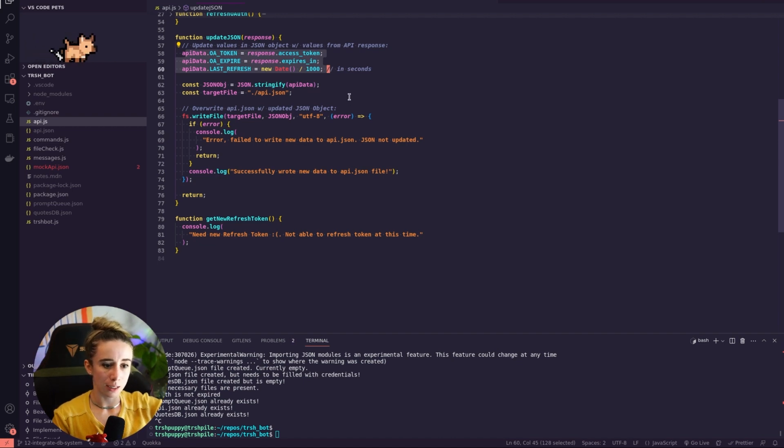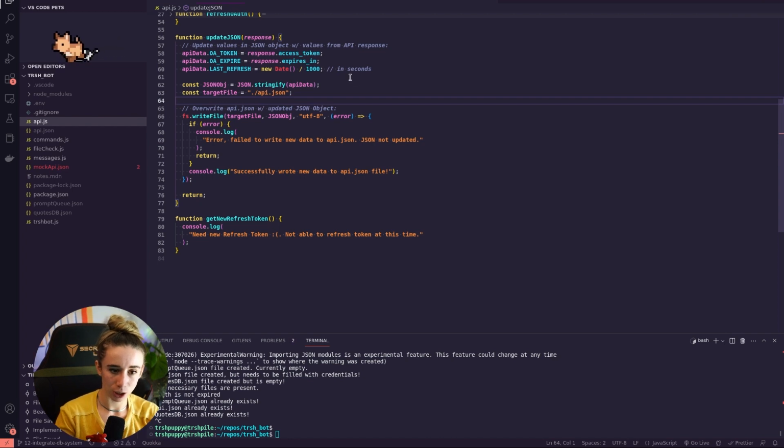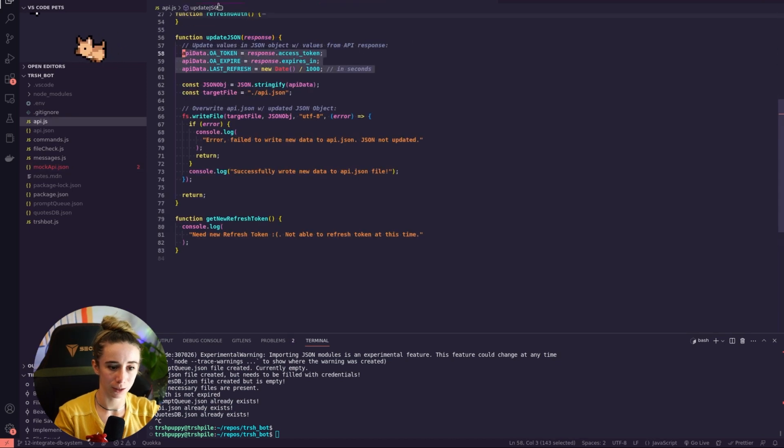but it will overwrite everything. So it's not that you pick and choose little things that you want to change. Like I only changed 3 things here out of that whole object that you see over here. It's going to overwrite everything. So you essentially get the object, change some things in the object, and then use the entire object to rewrite everything in the JSON. So that was also fun to learn about, and nothing that I've come across yet in Top.